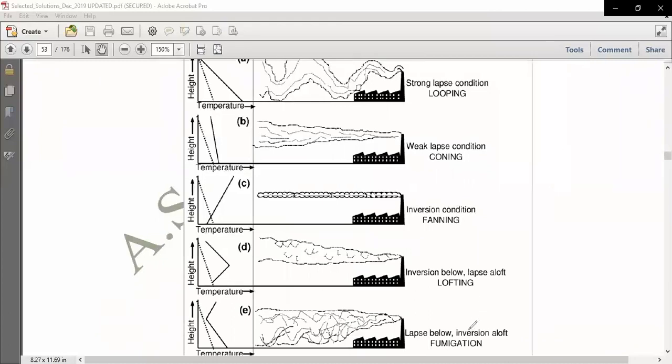So you can see here, inversion layer below and lapse rate aloft. So lofting is the correct answer, right? Is it clear to everyone? Anyone having any doubt? Anyone having any doubt in this?